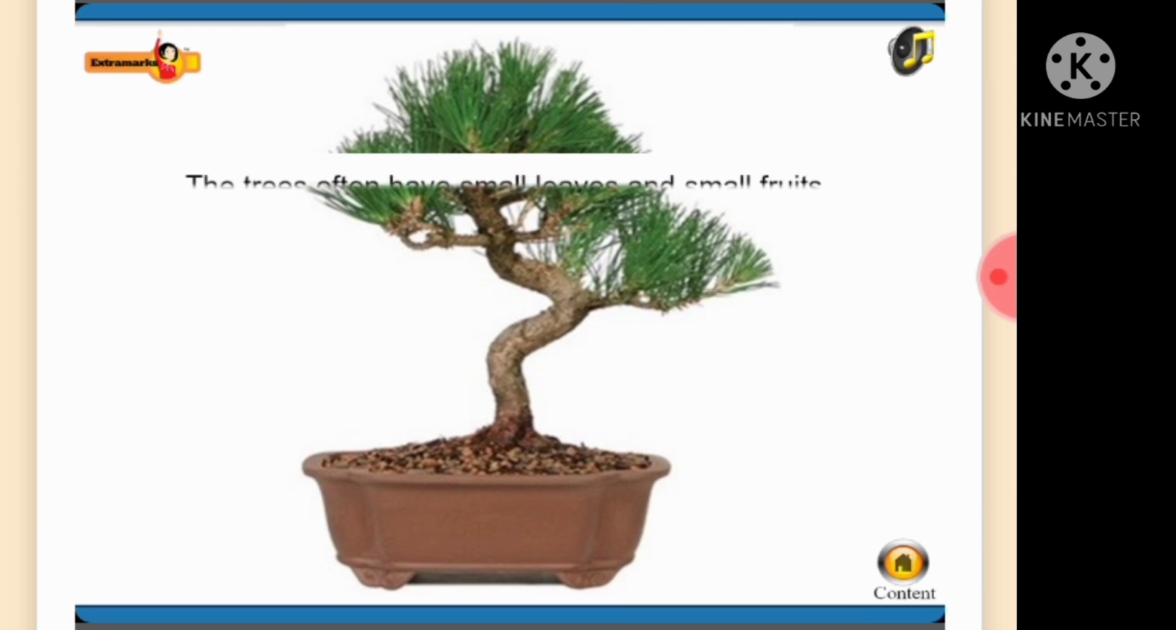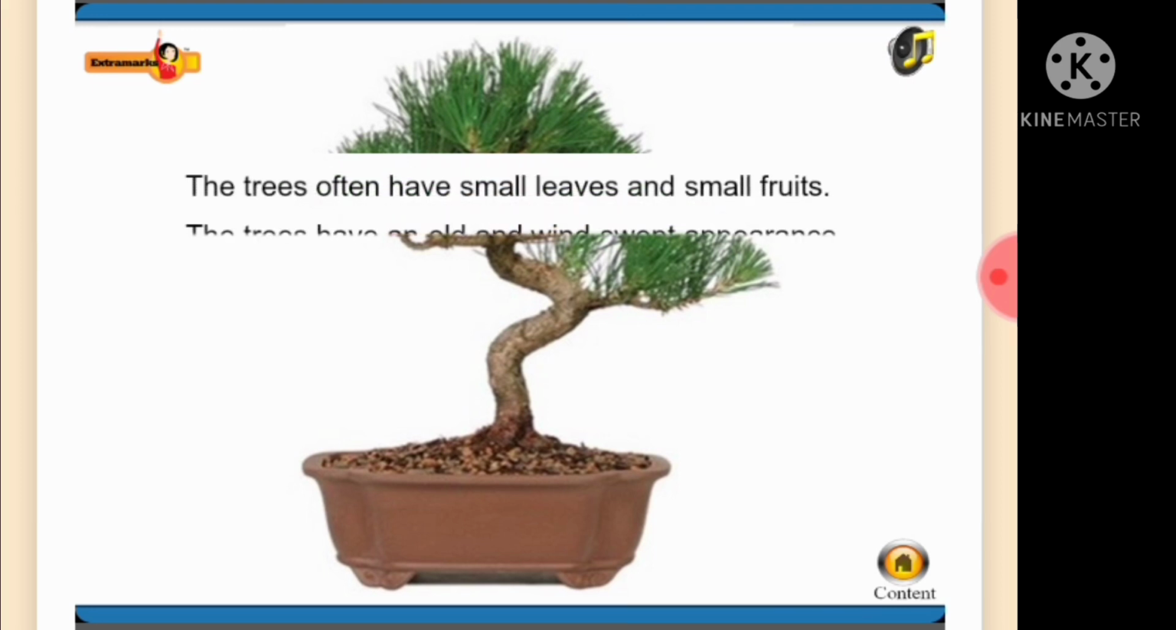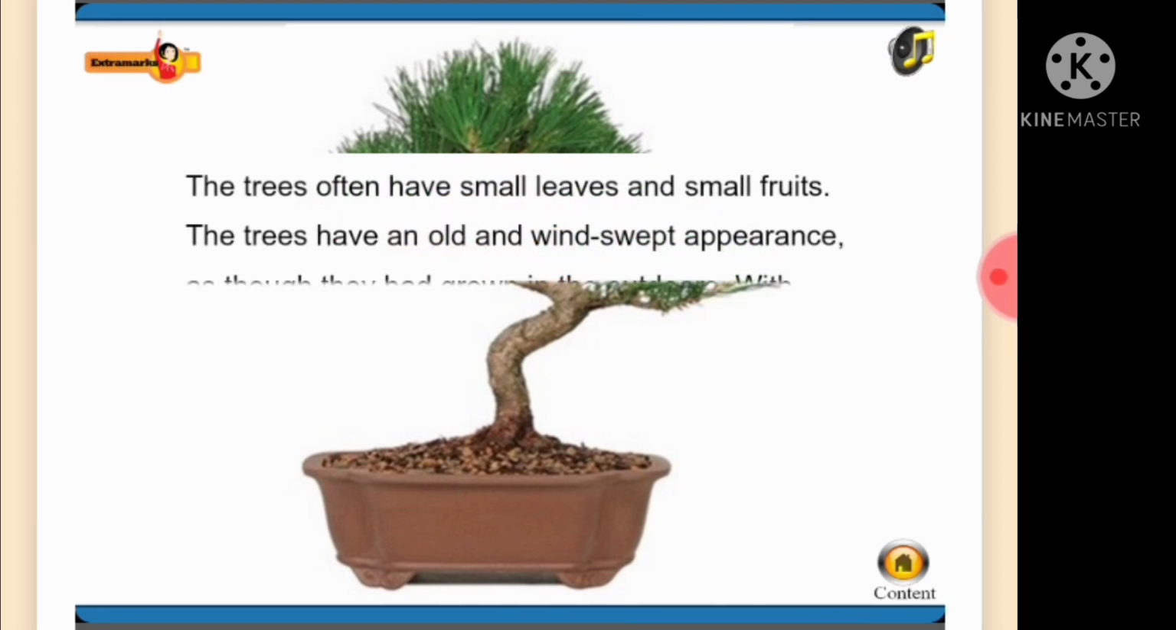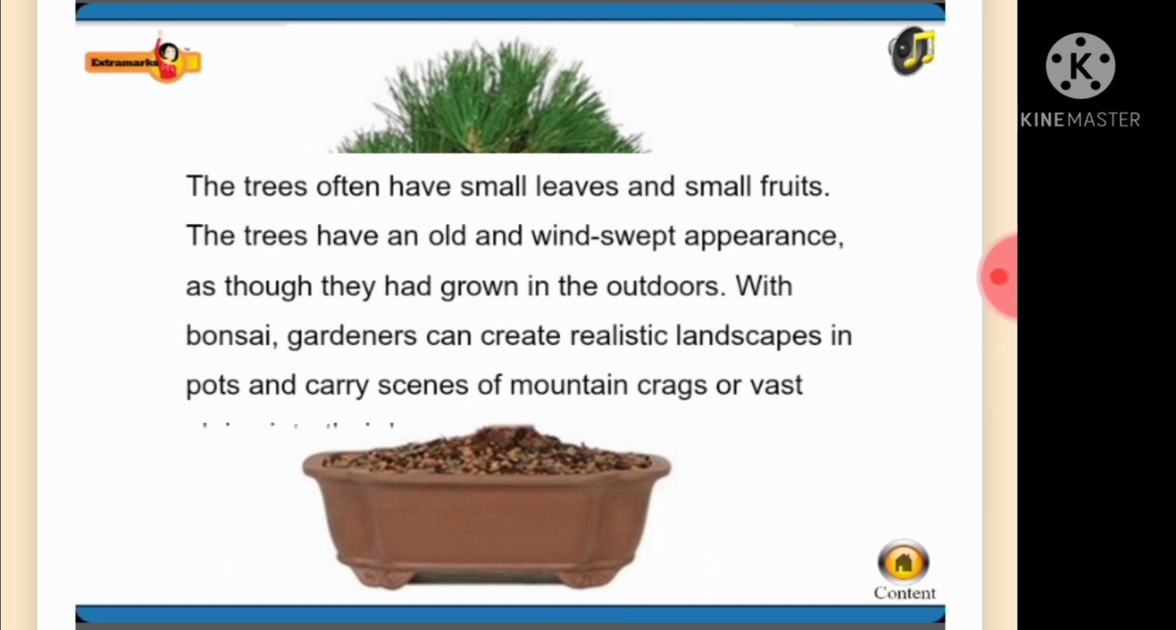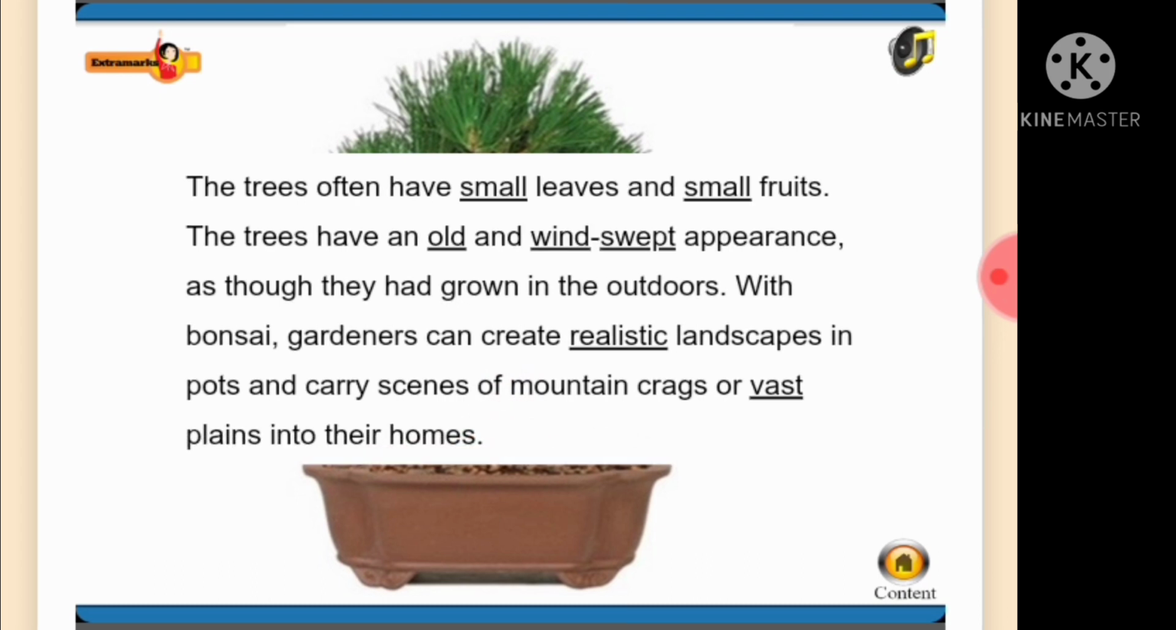The trees often have small leaves and small fruits. The trees have an old and windswept appearance, as though they had grown in the outdoors. With bonsai, gardeners can create realistic landscapes in pots and carry scenes of mountain cracks or vast plains into their homes.